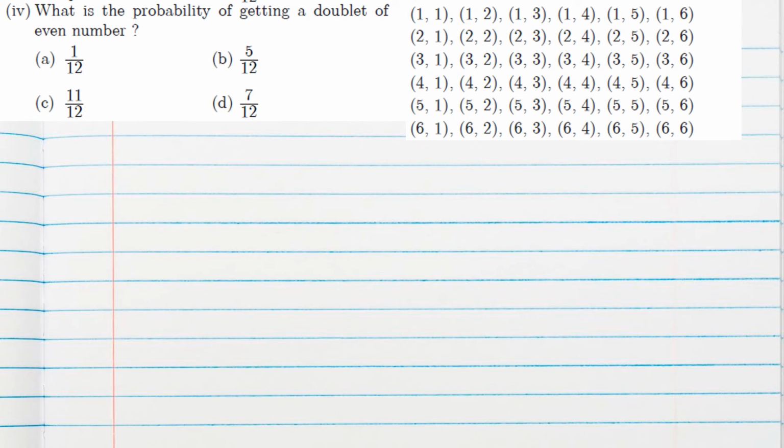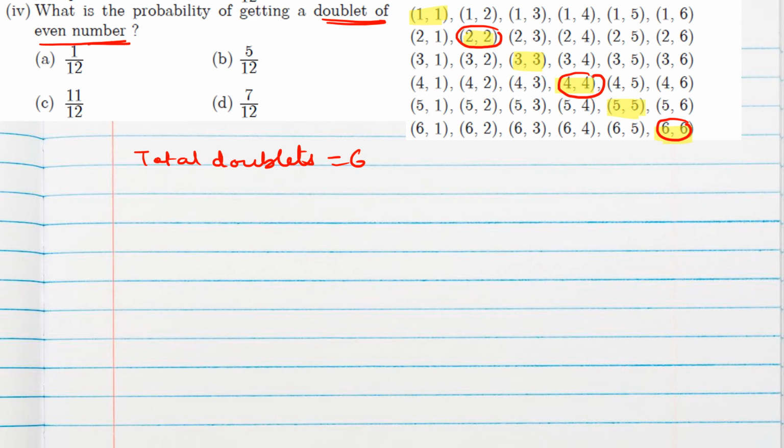Question 4. What is the probability of getting a doublet of even number? Now we know doublet numbers. Doublet means the outcome which shows the same number on both dice. So total doublets are 6, isn't it? But we want a doublet of even number. So only even numbers should be seen on the upper face of the dice. So for a doublet of even number, we have only 3 such outcomes.